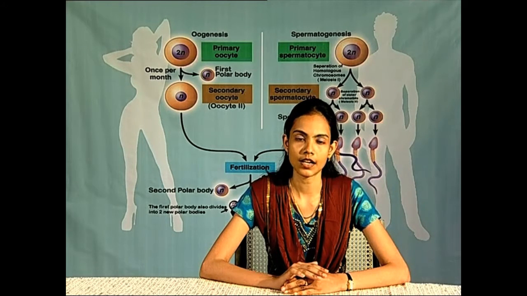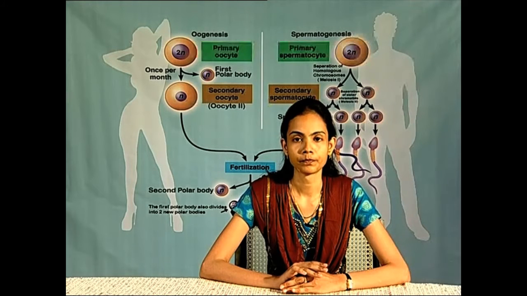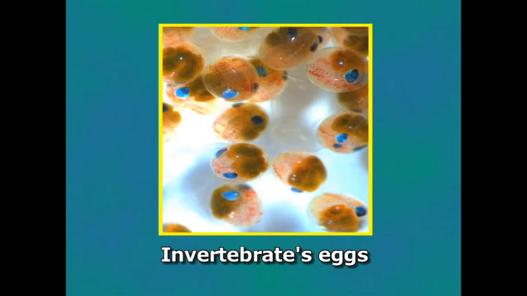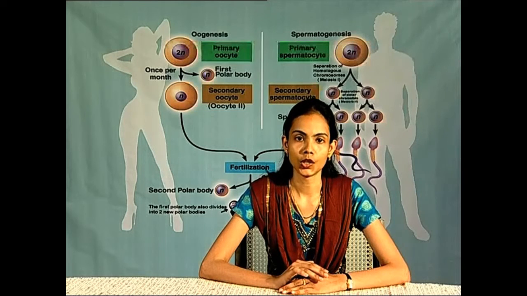The origin of yolk. At first, when an oocyte starts developing, it does not contain any nutrient. There are two views regarding the place of origin of yolk. In situ origin. In the oocyte cytoplasm, a very small amount of yolk is synthesized. Example, invertebrate eggs. Exogenous origin. A main part of the yolk is synthesized outside the oocyte. In insects, it is synthesized in the fat body, while in vertebrates, it is synthesized in the liver.